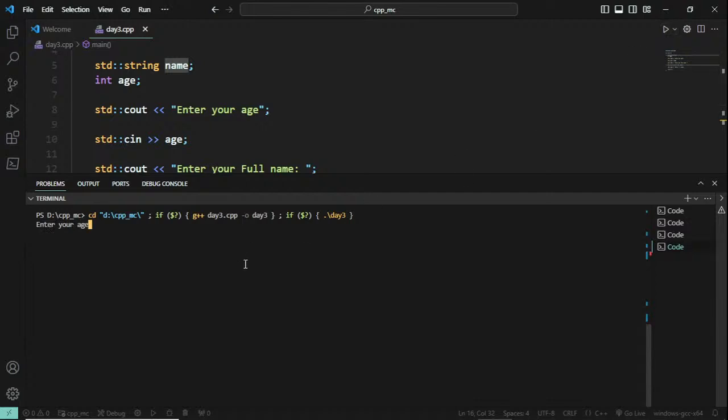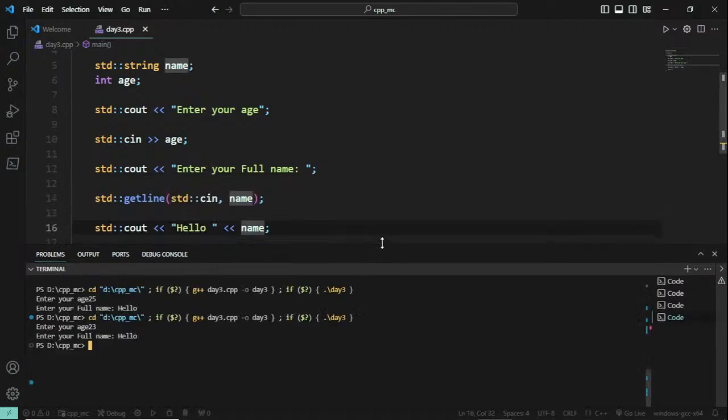Let me enter the age as, for example, 25, and I will press enter. What am I getting, guys? It is asking me for enter your full name and then it is displaying hello and then it vanished. You may think that I have pressed enter wrongly. No, I will try to run this once again. I enter an age and press enter. It is not asking for the name, it is just skipping that and going into hello. This is also a problem you may encounter.